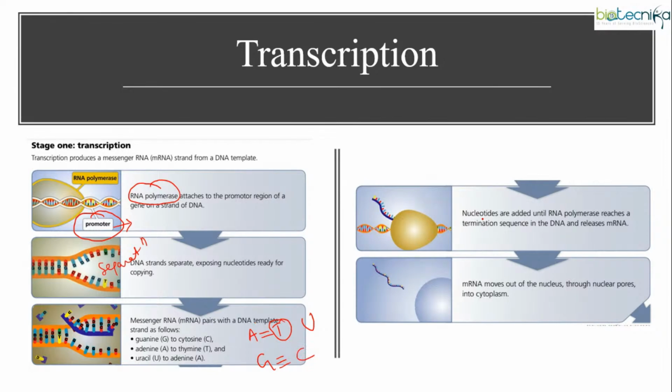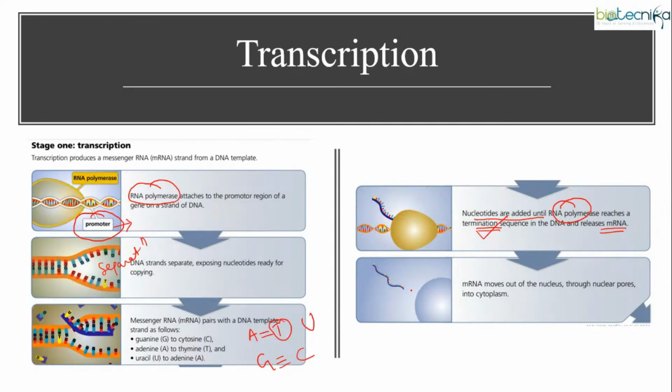After that, nucleotides will be added until your RNA polymerase reaches a specific sequence known as the termination sequence. At that time, the mRNA will be released from the DNA, as you can see from here.